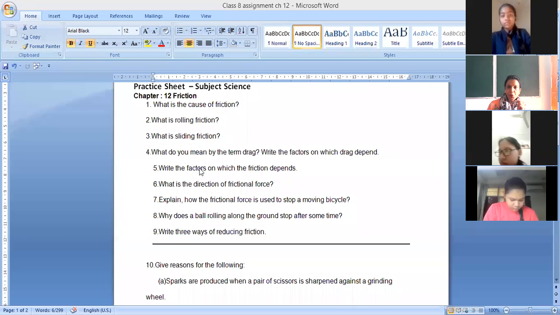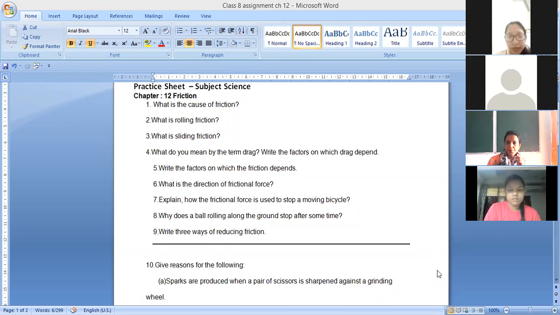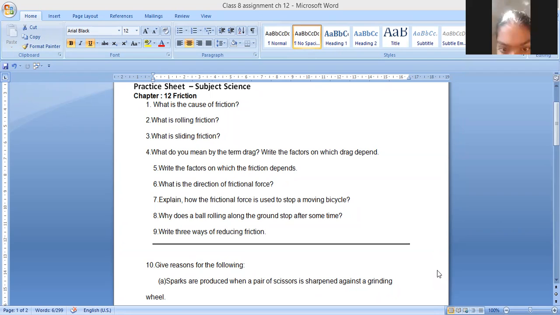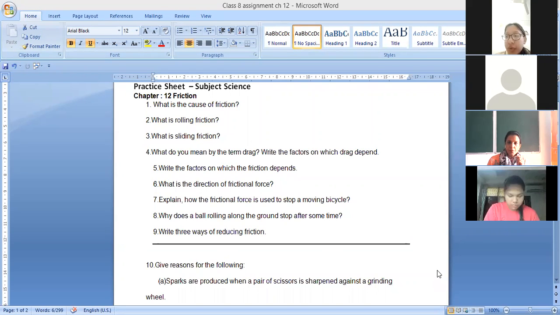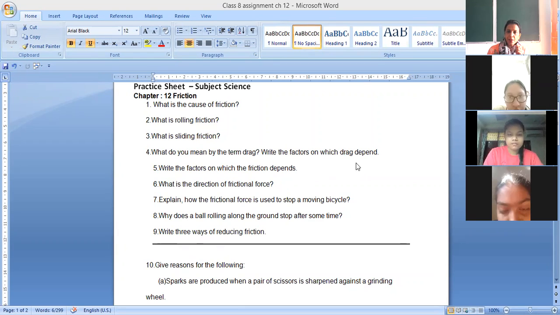Good. What do you mean by the term drag? Neha Jain. Ma'am, the frictional force exerted by fluids is called drag, and the frictional force on an object in a fluid depends on its speed with respect to the fluid. Very good. So the term drag means the friction exerted by the fluids. Fluids means liquids and gases. And on which factor does the drag depend? It depends upon the speed of the particular object.